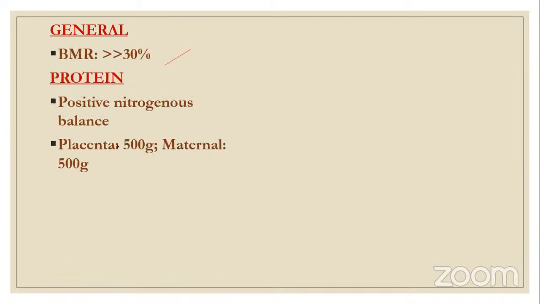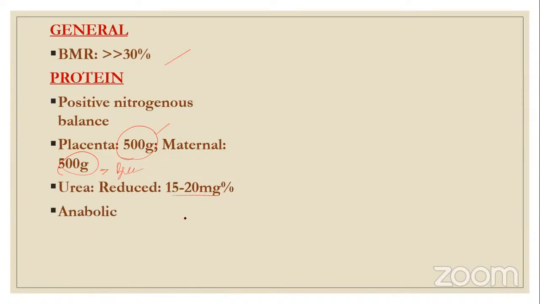General BMR, basal metabolic rate, is raised by 30%. Protein, what happens to protein? There is a positive nitrogenous balance. The placenta gains around 500 gram and the maternal contribution is 500 gram, and this is distributed especially in the breast and uterus. And urea is reduced because the amino acids are not absorbed. So urea is reduced by 15 to 20 milligram %, and pregnancy is an anabolic state.